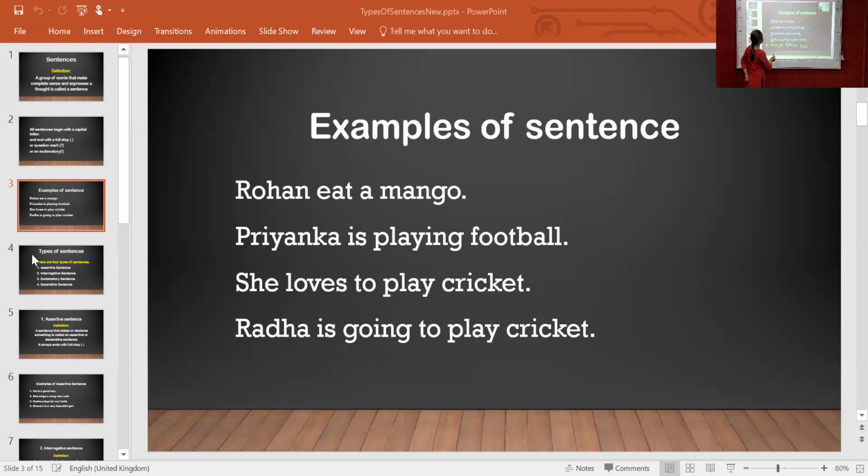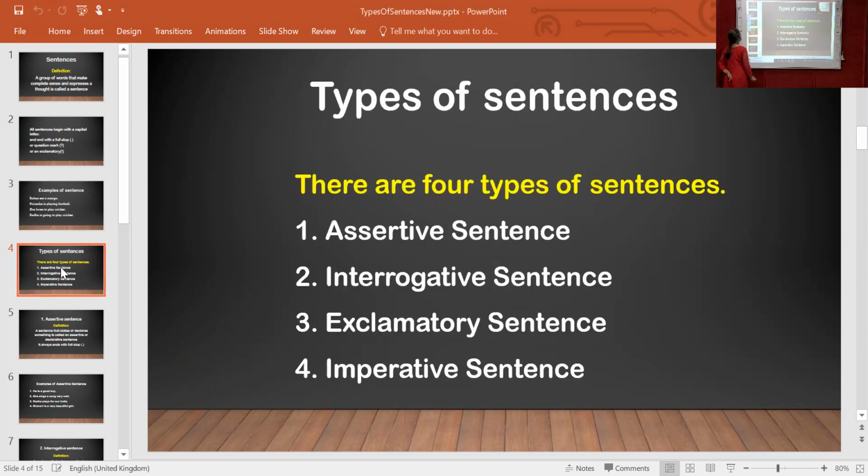Okay, now we can see the types of sentences. There are so many types of sentences, for example, complex, compound, assertive, interrogative. There are so many types of sentences that we can use in day-to-day life. Now see types of sentences. There are four types of sentences. The first one is assertive sentence. The second one is interrogative sentence. And the third one is exclamatory sentence. Fourth one is imperative sentence.